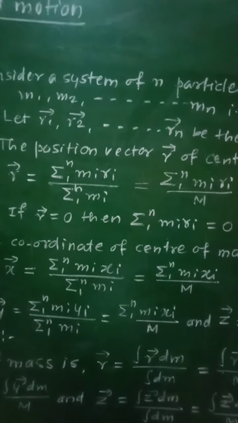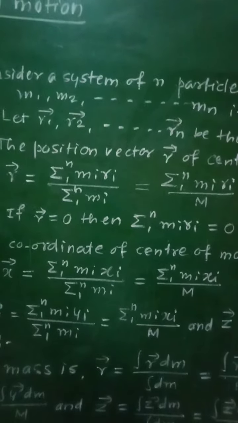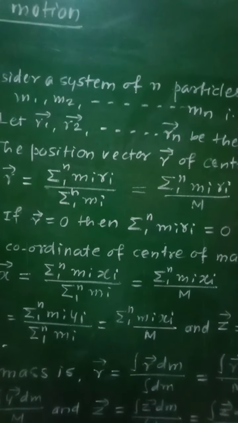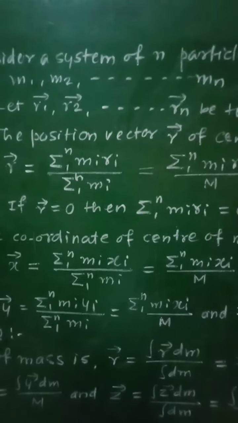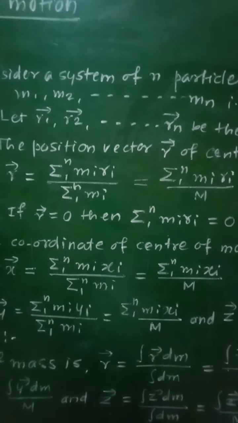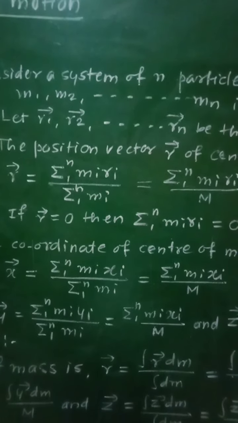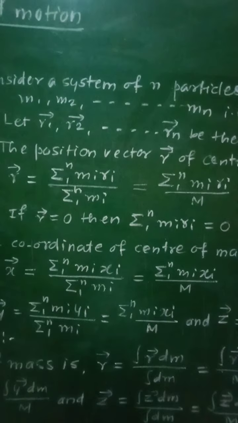Therefore, the center of mass is a point about which the summation of moments of masses in the system is equal to 0.